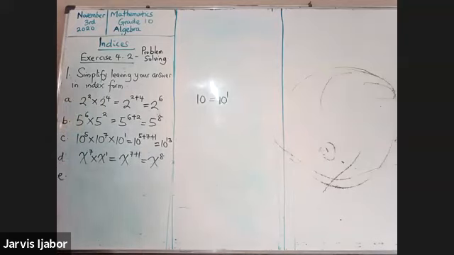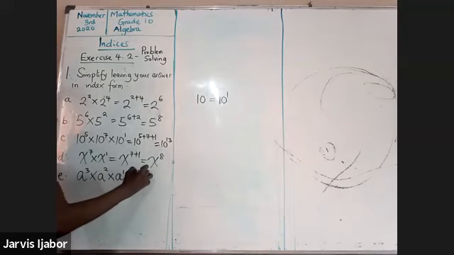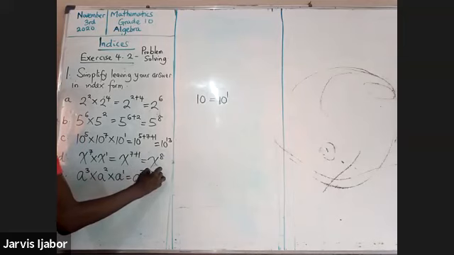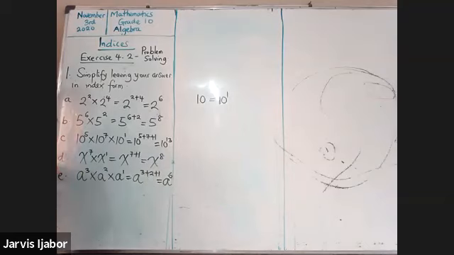Question E. What do you have in E? A to the power of 3 times a to the power of 2 times a. Now this a will mean a to the power of 1. And that will be a to the power of 3 plus 2 plus 1. That will give you a to the power of 6.